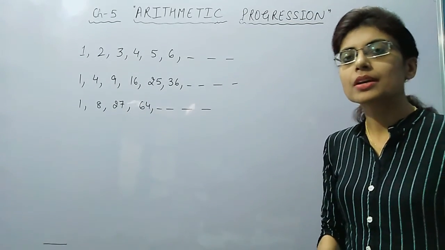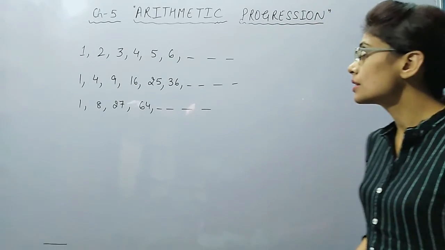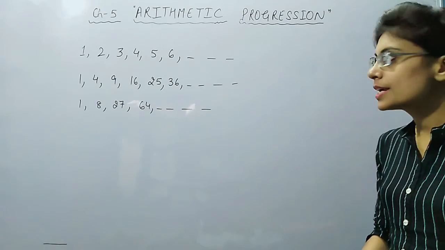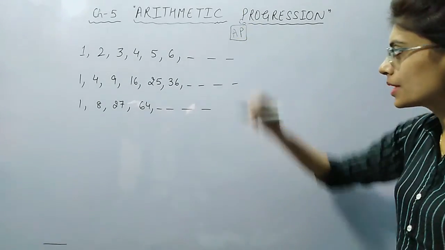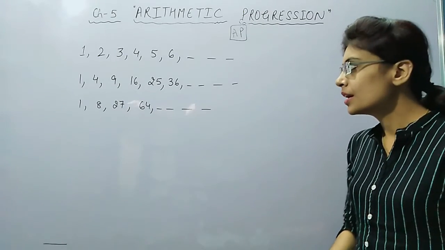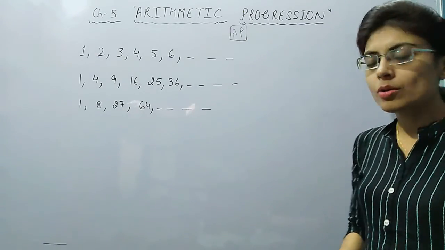In this video we shall be understanding the next chapter, that is chapter 5, arithmetic progression. Arithmetic progression is also written as AP in short form. Now, before starting the definition of AP, we shall be understanding about sequences.